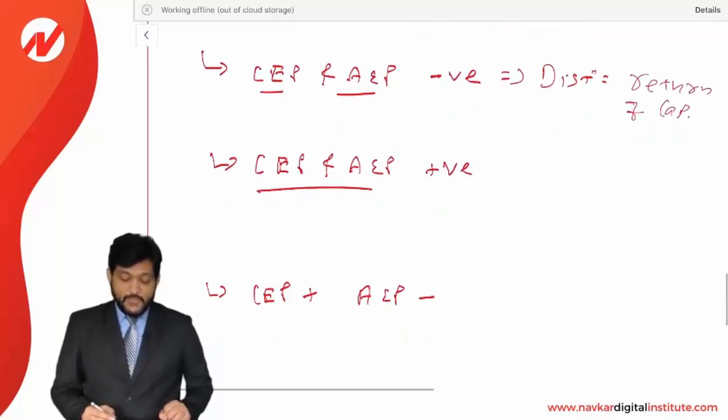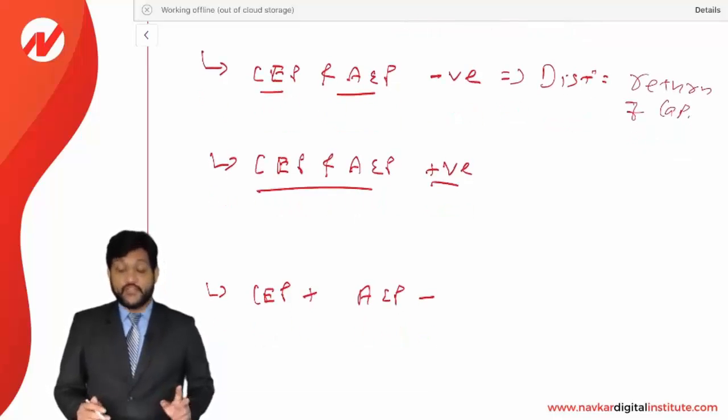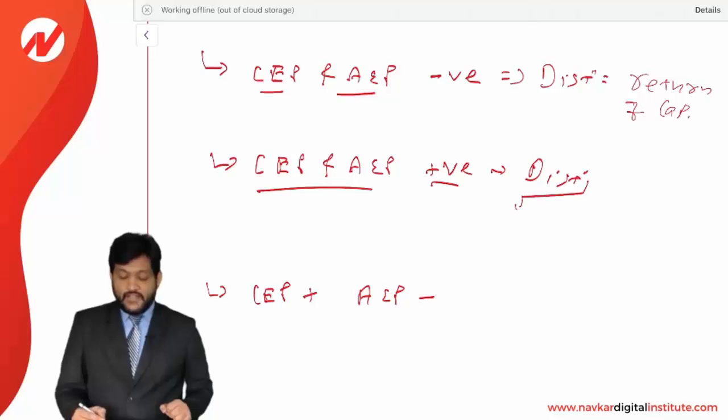If CEP and AEP both are positive, then distribution will be considered as dividend income up to CEP and AEP both.